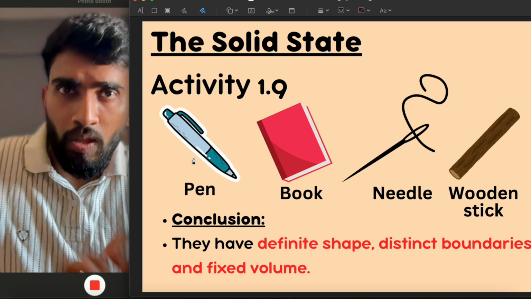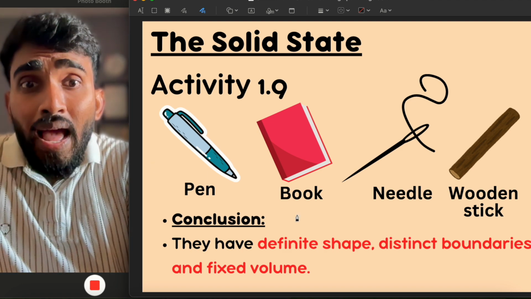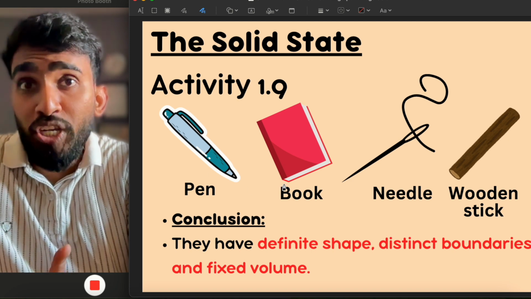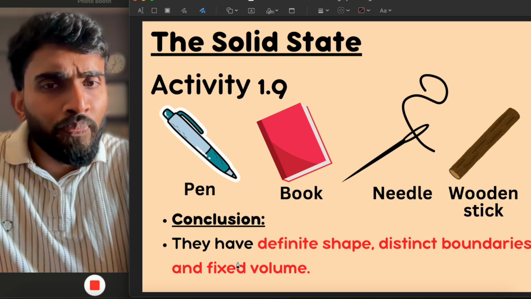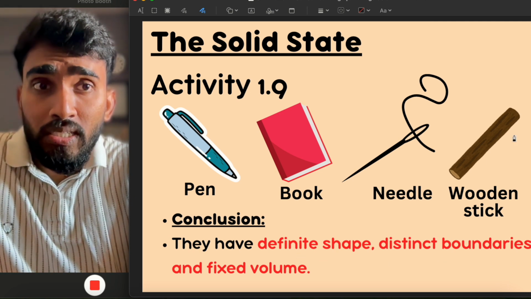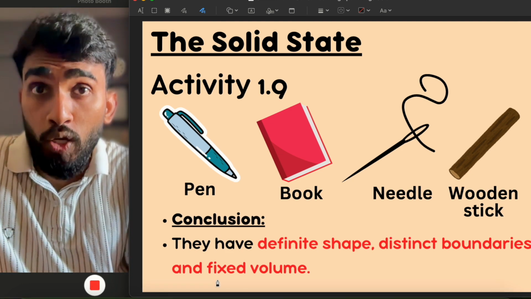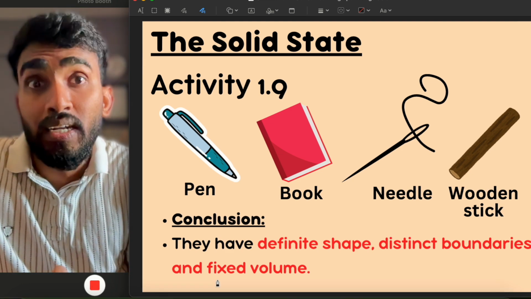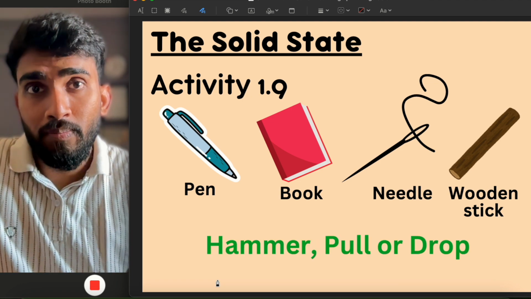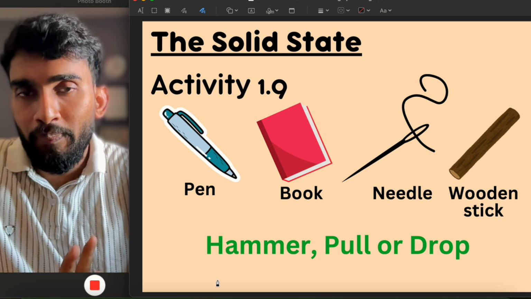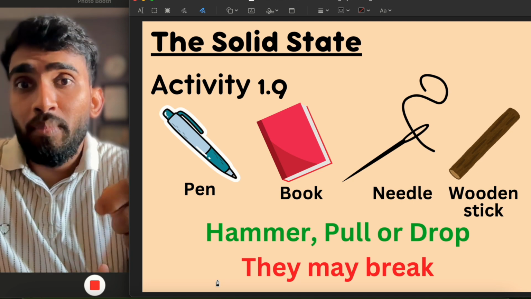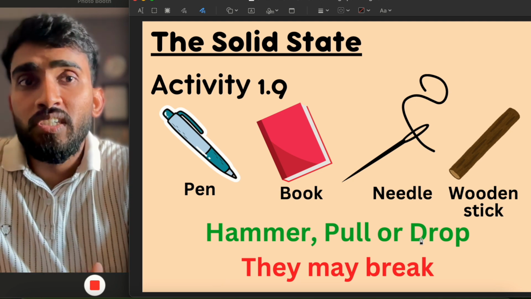What will we notice? We will notice that they all have a definite shape, because when we draw the outline, they have a specific shape, right? So we notice that they have a definite shape, they have distinct boundaries, and they have fixed volume. Their volume is not changing with time. Then we hammer them one by one, pull them, or drop them. What will happen? They may break. Let us say if we hammer the pen, it may break, or the wooden stick may break.